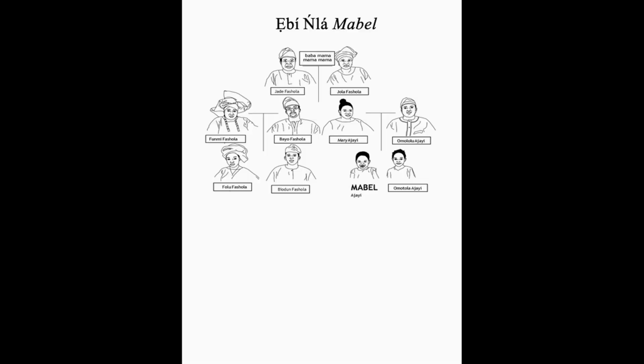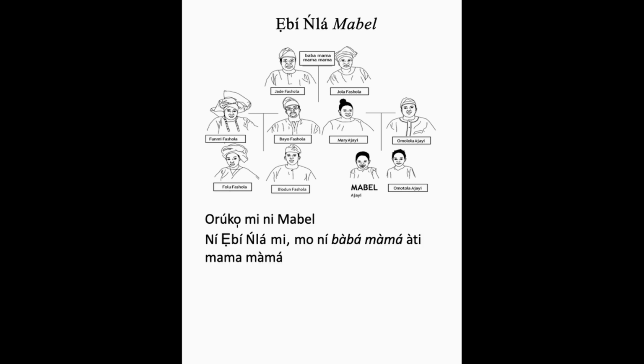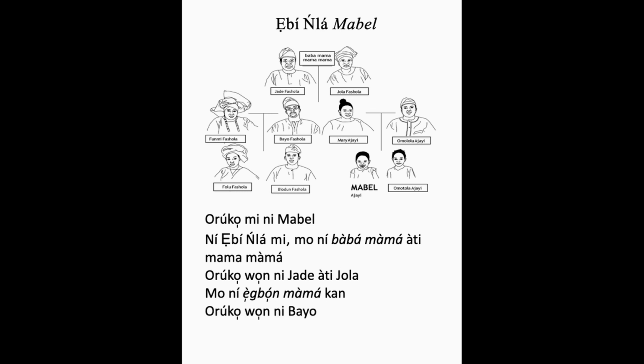Now, I'm going to provide Mabel talking about her extended family in Yoruba. So I'm just going to provide everything in Yoruba right away. So orúkọ mi ni Mabel. Ní ẹbí ńlá mi, mo ní bàbá màmá àti màmá màmá. Orúkọ wọn ni Jade àti Jọlá. Mo ní ẹ̀gbọ́n màmá kan. Orúkọ wọn ni Báyọ̀. Mo ní ọmọ ẹ̀gbọ́n màmá méjì. Orúkọ wọn ni Folú àti Bíọ́dún.